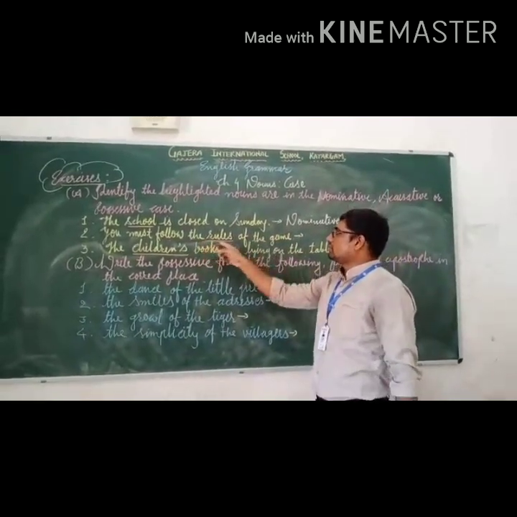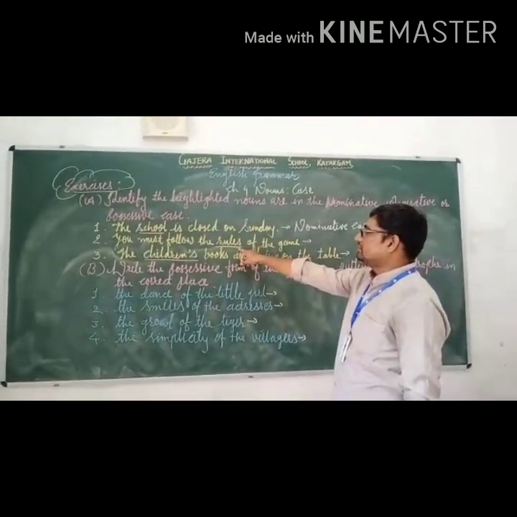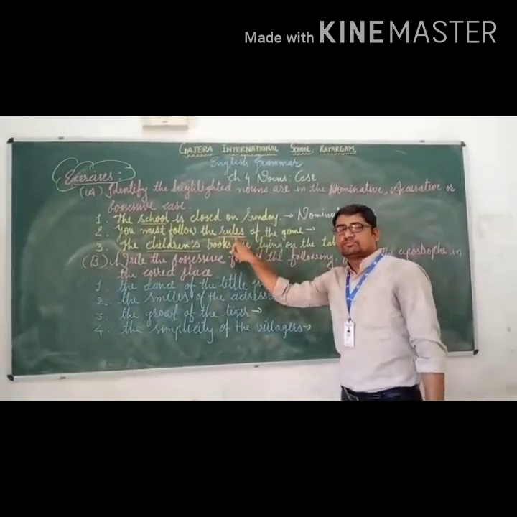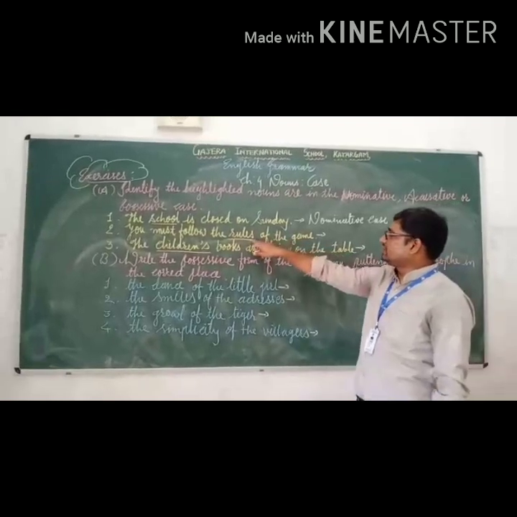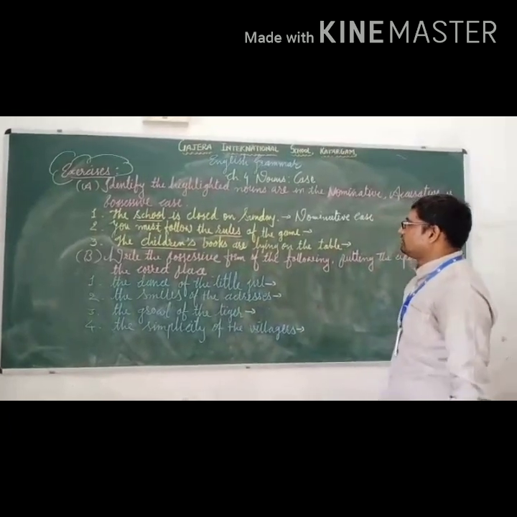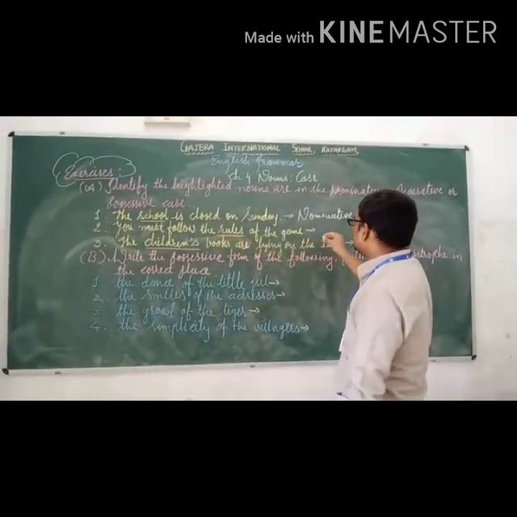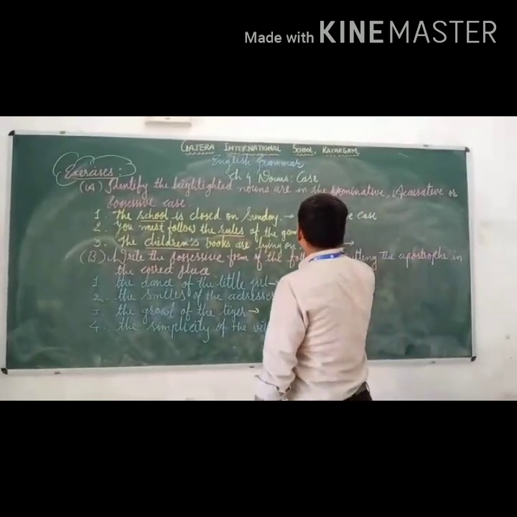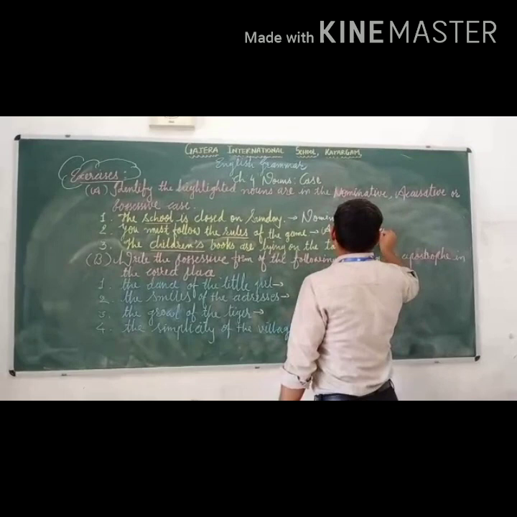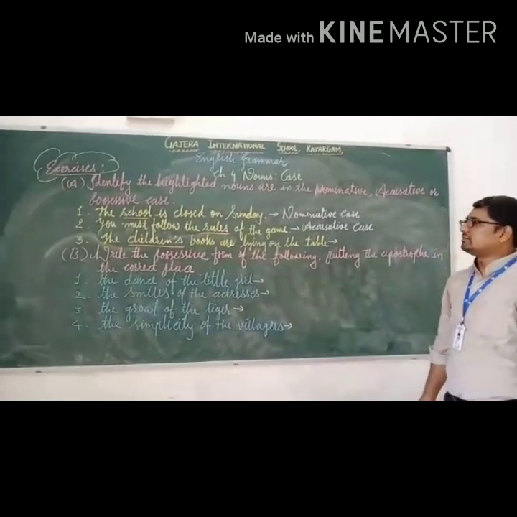Second one, you must follow the rules of the game. In this statement, rules is the highlighted noun. It is in plural, and it takes place after the verb must follow. And you can ask with what or whom. So seeing the possibility of this statement, we will ask with what. What must you follow? The rules of the game. So rules will become your object and it will be called accusative case.